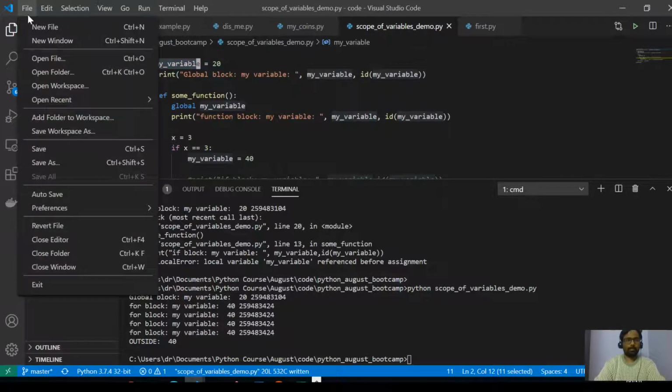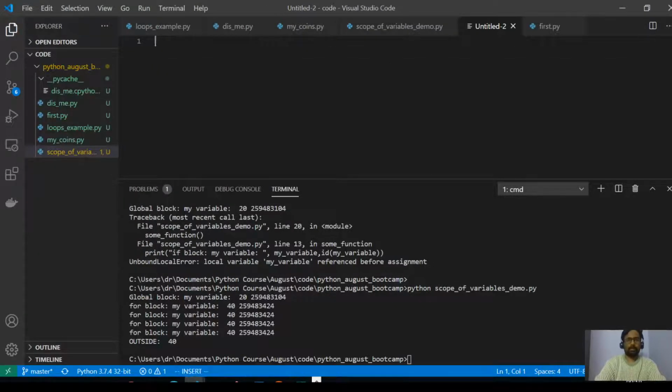Let me open a new file. Some object, let me call it my list, is equal to 3, 4, 5. Let me save this.